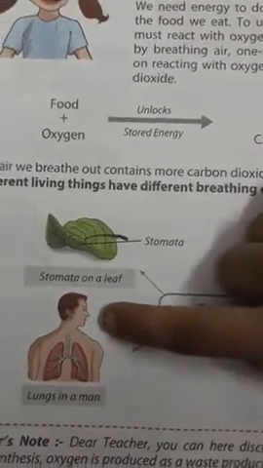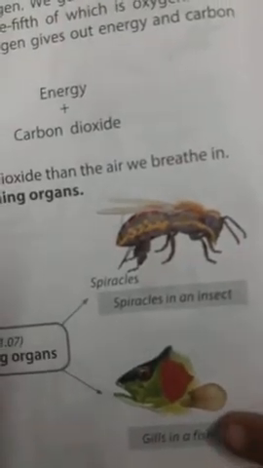This is the lungs in a man and spiracles in an insect. You can see these. And this is gills in a fish. So these are the breathing organs.